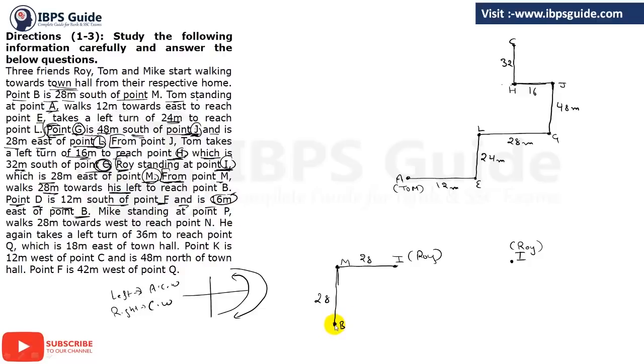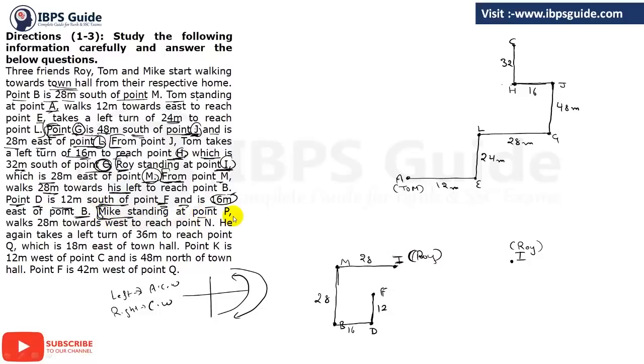So east is in the right side and we have to just move only 16 meter. So this will be the point D, and point D is in the south of point F. So F is in the north of D and it is 12 meter. So there you have point F, which is 12 meter from here. Clear or not? Till now it is clear or not? This is the starting point of Roy, that is I. Clear? So let's see the next information.